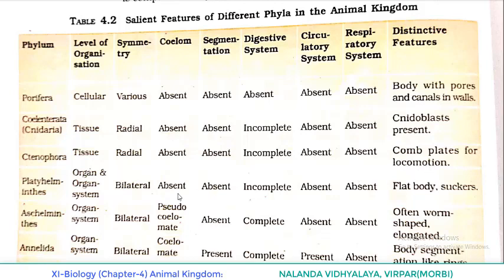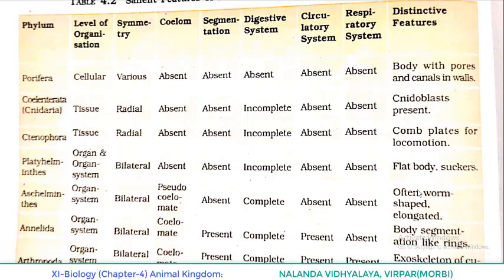In the case of Platyhelminthes, organ level and organ system level are present. Symmetry is bilateral. Coelom and segmentation absent. Digestive system incomplete. Circulatory and respiratory system absent. Distinctive feature is flat body and the presence of suckers.